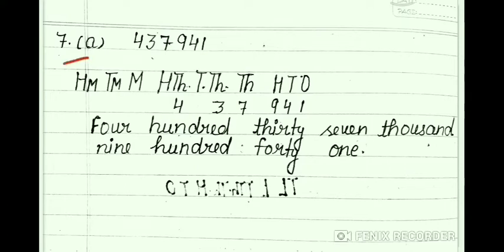I have written here 437941. How to write this number into naming words according to the international system, INS?